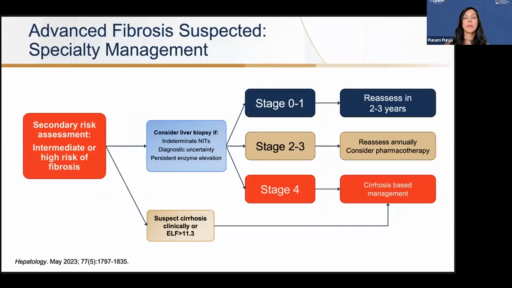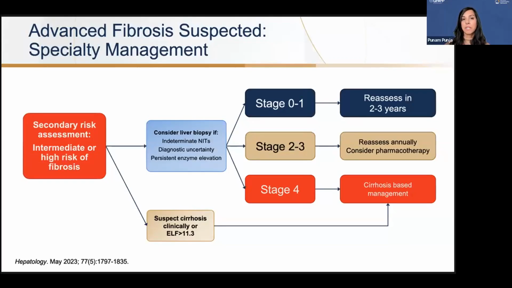If the biopsy comes back between stage 0 and 1, you want to see these patients every 2 to 3 years and reassess their non-invasive testing at that time. If patients have stage 2 to 3, which is halfway to cirrhosis and 1 stage before cirrhosis, you want to see these patients once a year and consider pharmacotherapy to help those patients that have MASH stage 2 or stage 3. For patients that have stage 4, which is cirrhosis, they now need to have cirrhosis-based management.